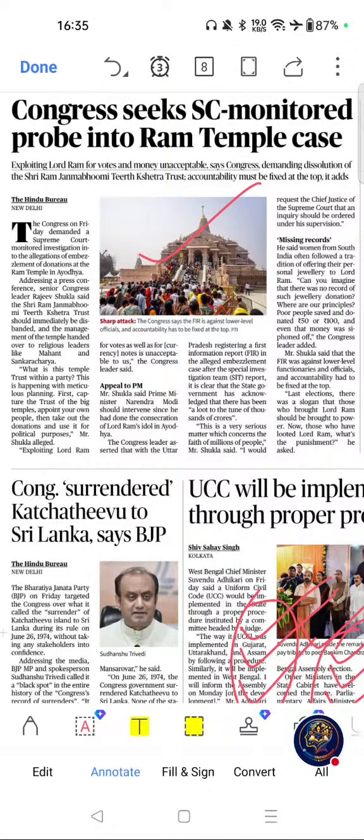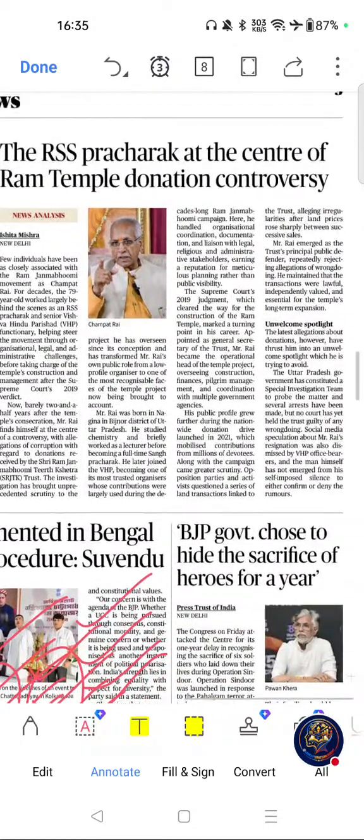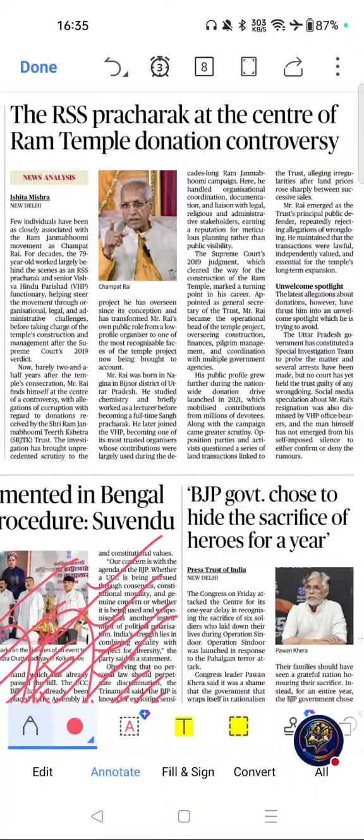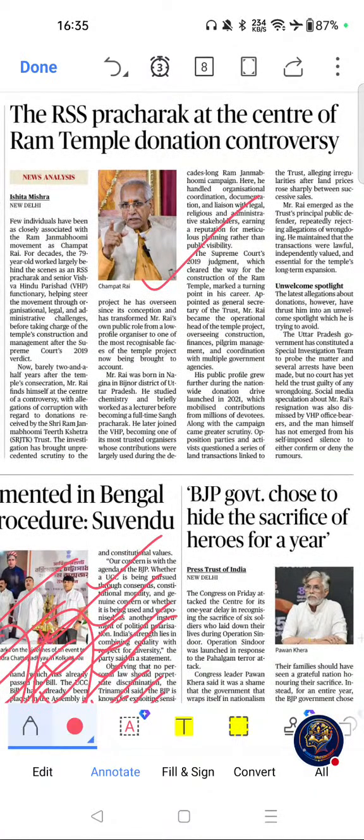The next important article from this page was this one. RSS Pracharak at the center of Ram Temple donation controversy. We will see the importance of this article. Why is this topic important for exams? Because this is useful for understanding institutional accountability and relevant as a governance case study. This article supports ethics and public administration answers.